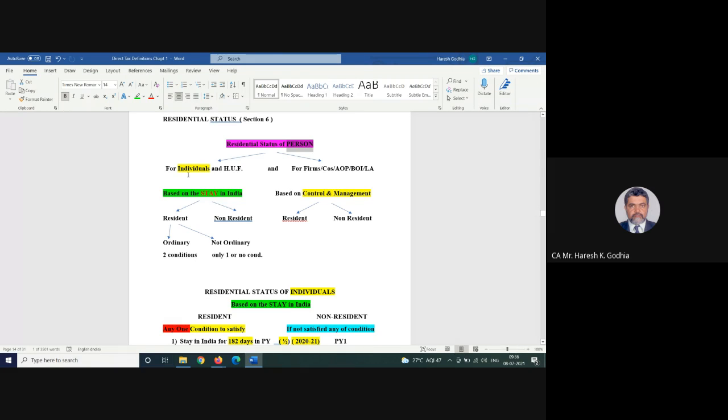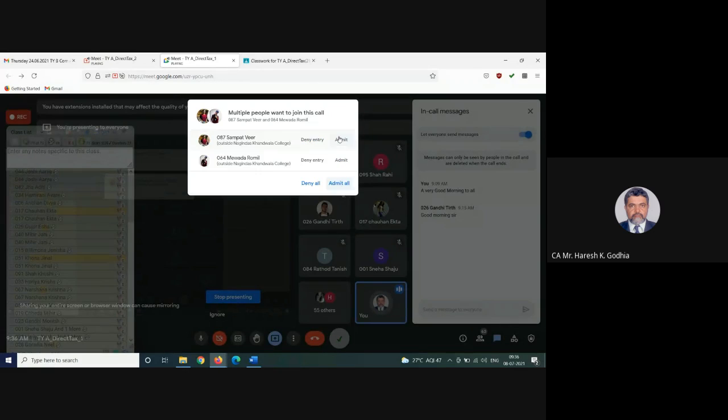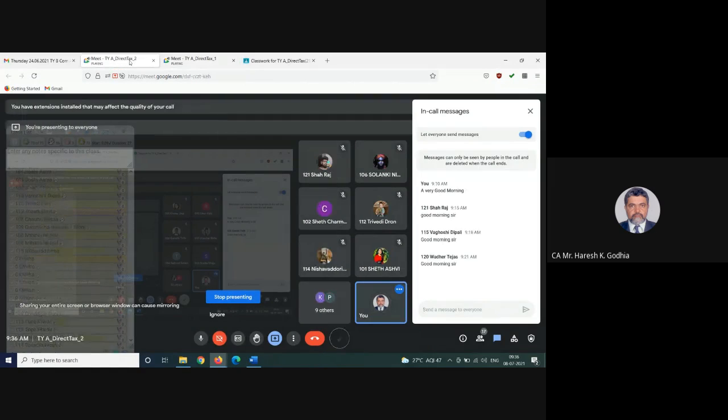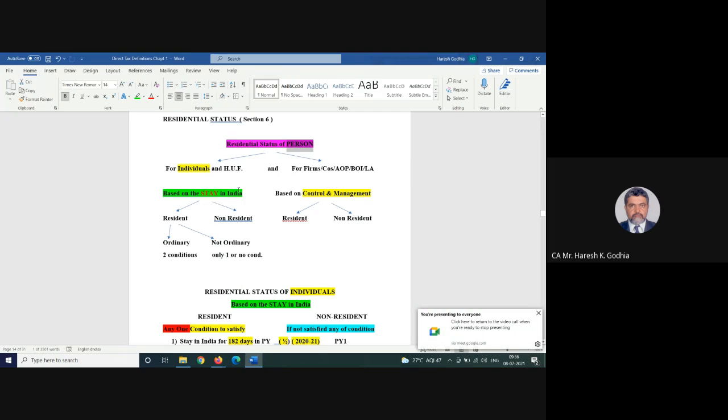One, individual. Second, Hindu undivided family. Third, firm. Fourth, company. Fifth, association of persons or body of individuals. Sixth is local authority, and seventh is artificial juridical person (AJP).